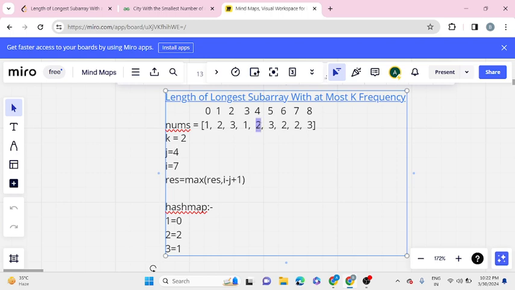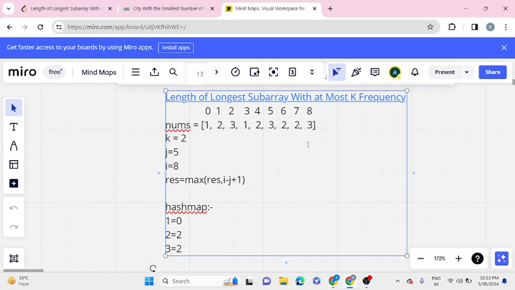Now we have encountered a 2, so we decrement its frequency in our hash map and increment our j to 5. Now each element's frequency is less than or equal to k, and our window is between 5 and 7. Now we increment our i to 8 and update it in our hash map, so it will be 2.